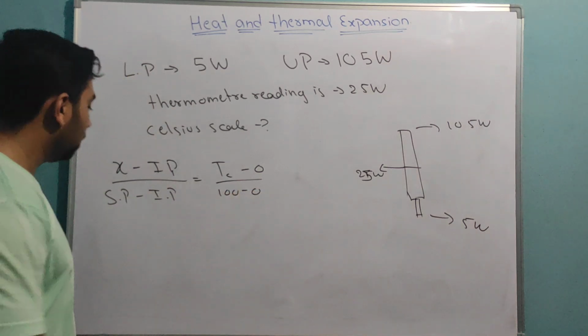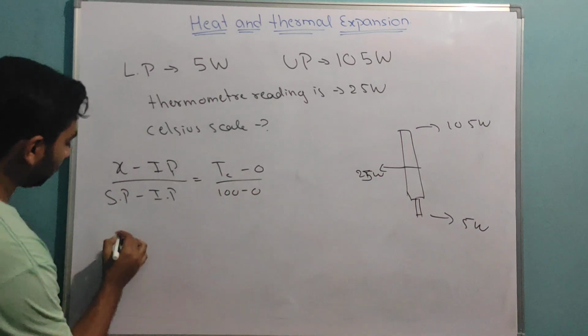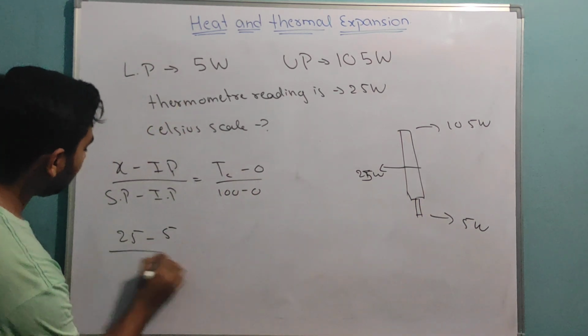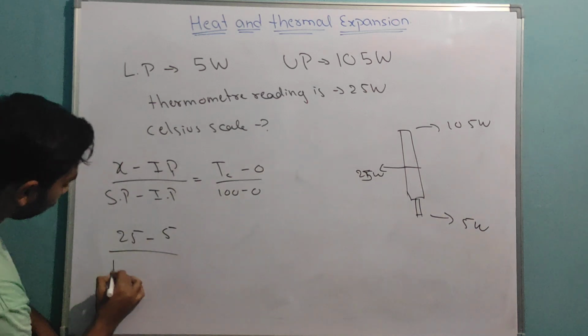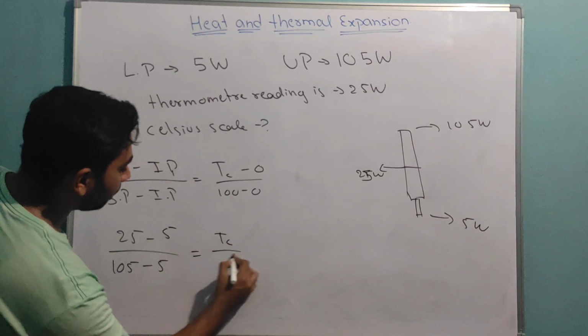One method to do. Now here they are given the x value which is 25, the lowest point value which is 5, and the highest point value which is 105, so that equals T_C by 100.